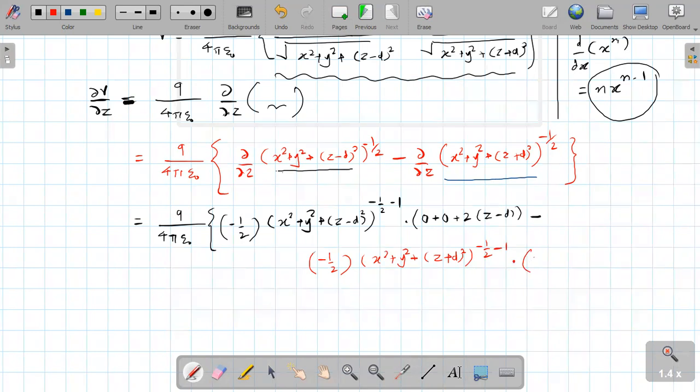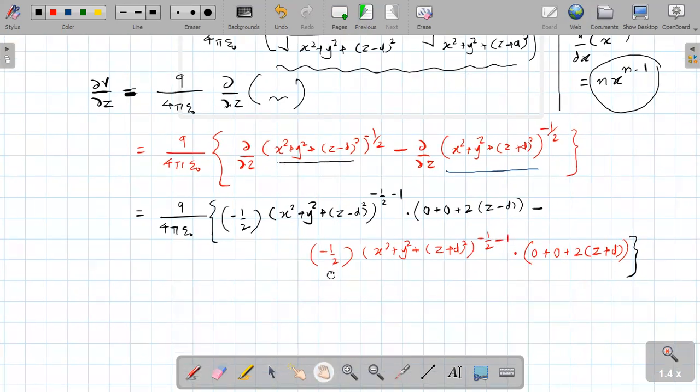The derivative of x square is 0, the derivative of y square is 0, and what? 2 times z plus d. And then the bracket is complete. This is understood up to this level, dear student.